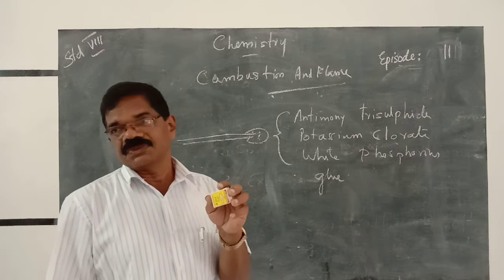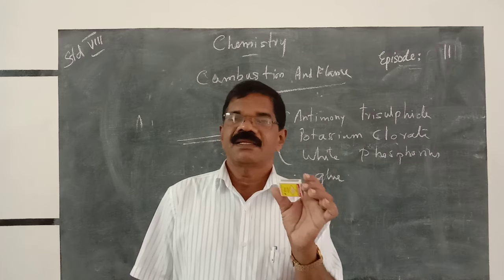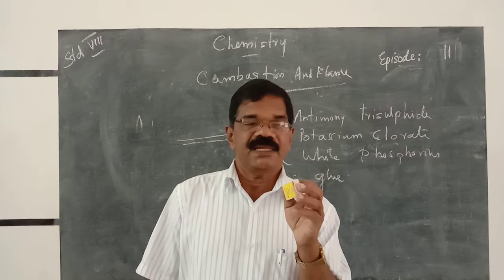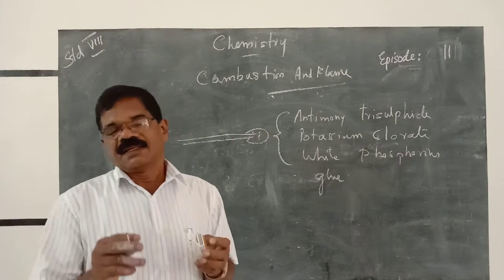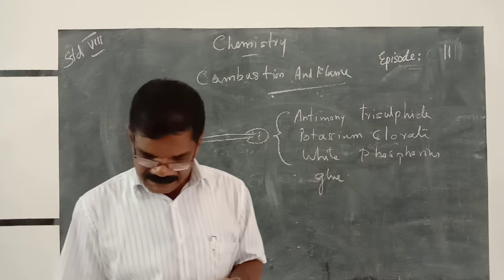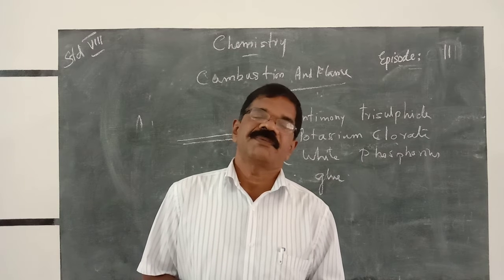Then what is the use of glass powder? To make the surface rough. Only then, due to friction, it produces heat and helps the stick to ignite. Then we can light a candle. Then we can see, what is a flame?